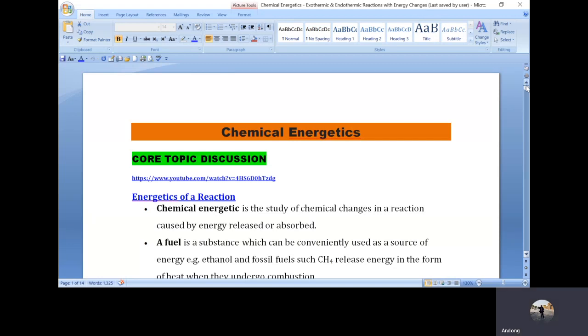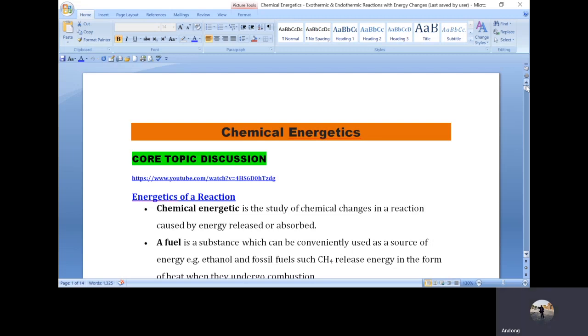We said the energy change for an exothermic reaction is always negative. It has a negative value. Then the energy change for an endothermic reaction is always positive. That is, it has a positive value. In an exothermic reaction, there is bond breaking and there's bond formation. And in an endothermic reaction, there is bond breaking.